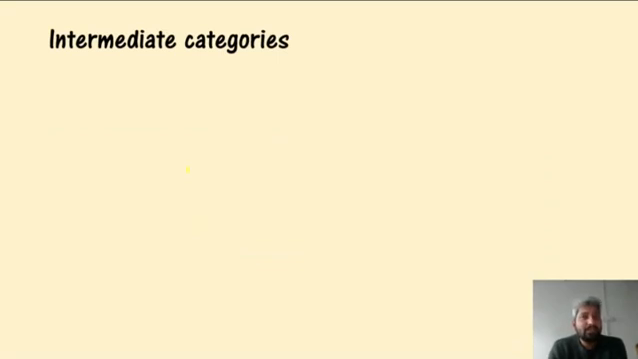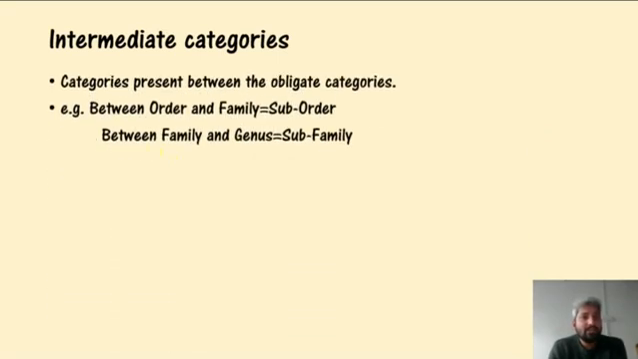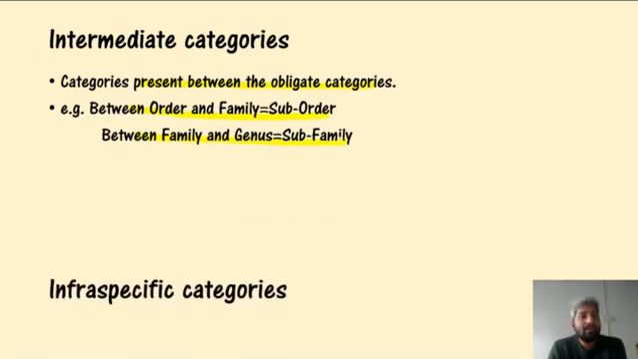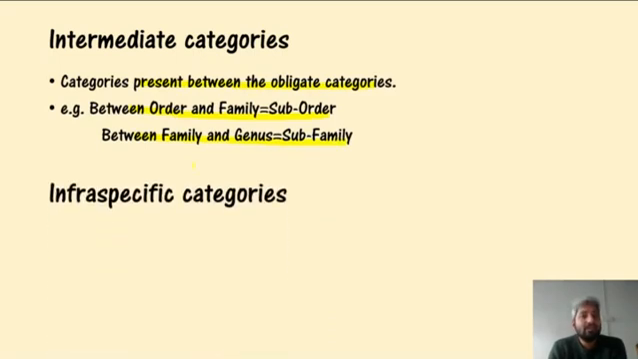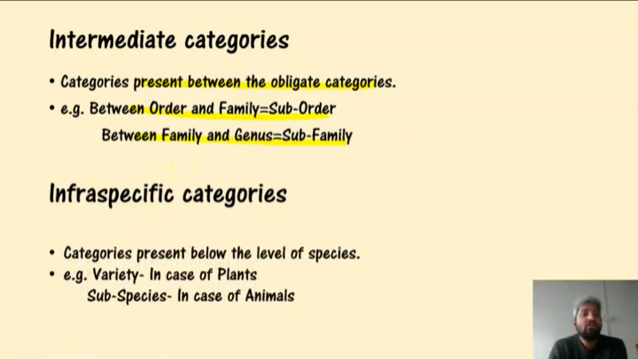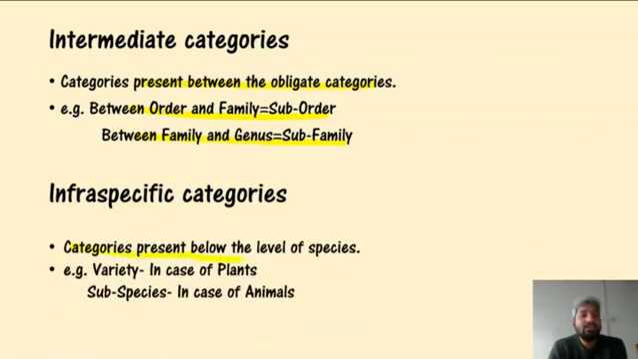The categories which are present in between the obligate categories. They are present in between the obligate categories, like between the order and family, it is suborder. Between the family and genus, it is subfamily. Similarly, infraspecific. Infra means below, and specific means species. So the categories which are present below the species level are variety in the case of plants and subspecies in the case of animals.